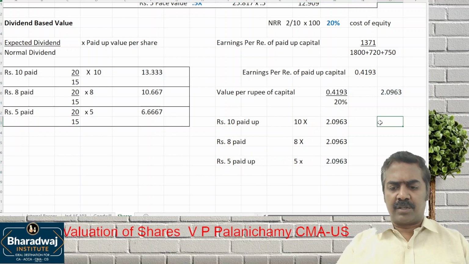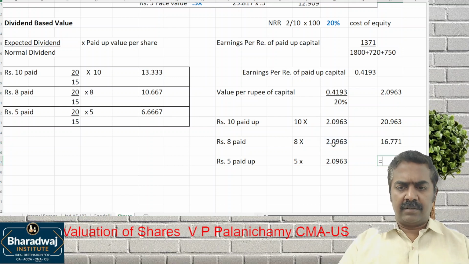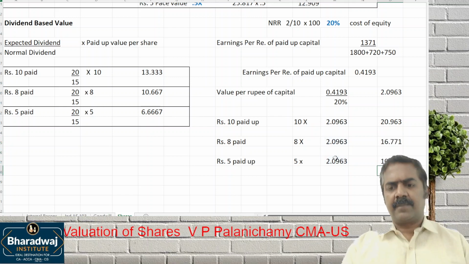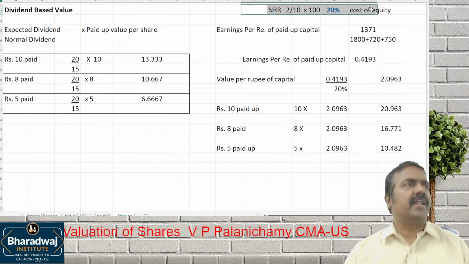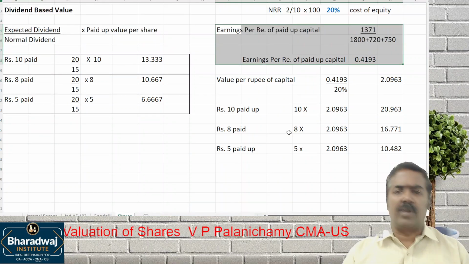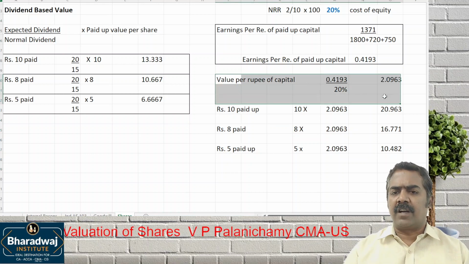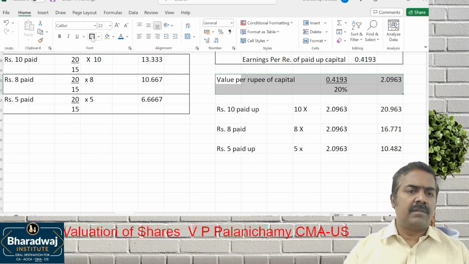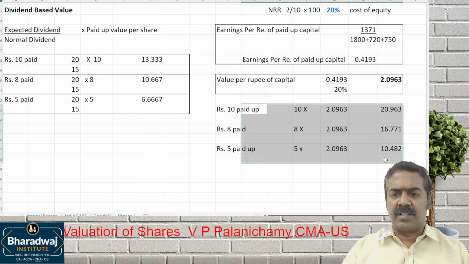Wait, I'll give an alternative answer also for this. This into 10 rupees, this into 8 rupees, and this into 5 rupees. Once again, I repeat: what is NRR? 2 on 10, which means 20%. That is what is expected by shareholders. So earnings for every 1 rupee of capital, how much do we get? 0.4193. For every 1 rupee invested, the company earns 0.4193, so the value per rupee of capital is 2.0963. So for 10 rupees, what is the value? Like that we work out.